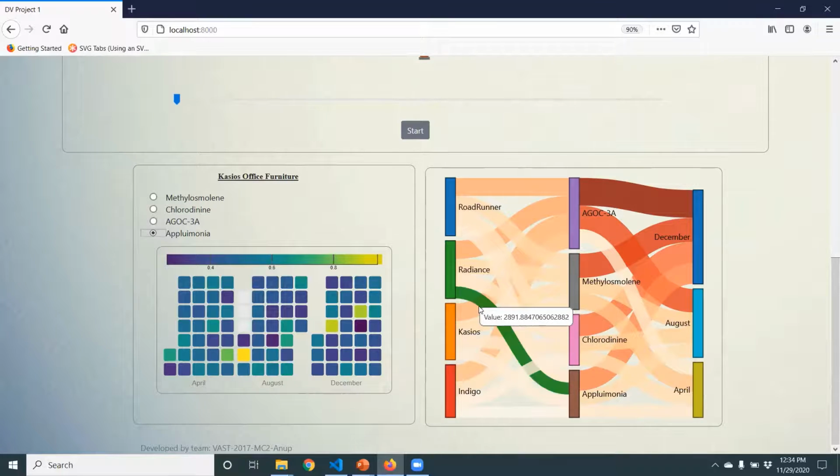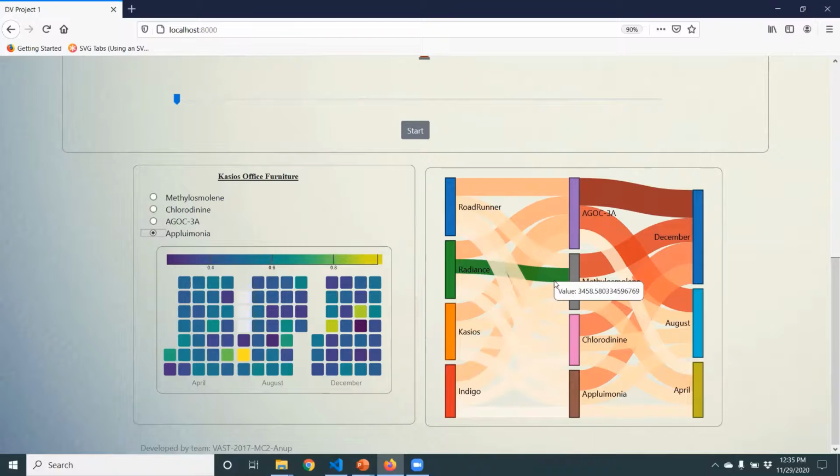The alluvial plot shows the relationship between 3 different data points, which are the factories, emission from the factories each month, and the chemical emitted by these factories. It gives a zoomed out view of the chemical emissions from the factories, since we can quickly look at the direction and flow and determine various information, such as the factories which emit the most chemical, the chemical which was emitted the most, etc.